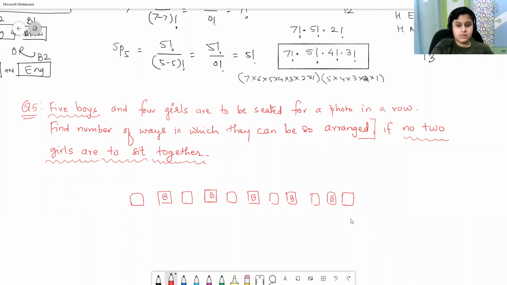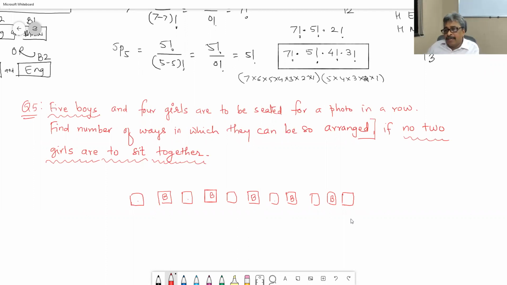There will be only 4 vacant chairs occupied, because there will be only a total of 10 chairs. But we are solving the problem and assuming that a couple of extra chairs are also available. So a girl can sit here, another girl here, a third girl here, a fourth here.